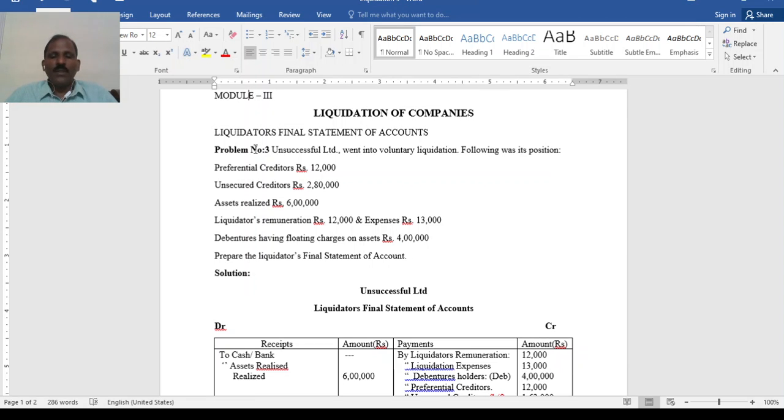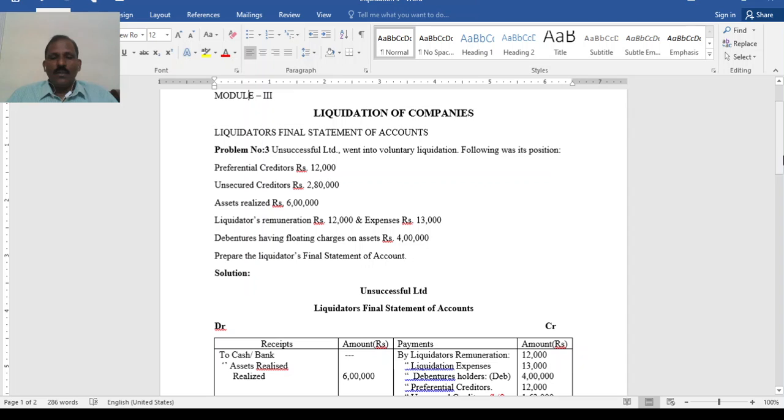The payment of debenture must take place before preferential creditors. In this problem, no secured creditors. So let us take 6 lakh as assets, no cash and bank balance. Out of 6 lakh, keep on making payment in the order. No secured creditors, no legal charges, then liquidator's remuneration, yes, 12,000.